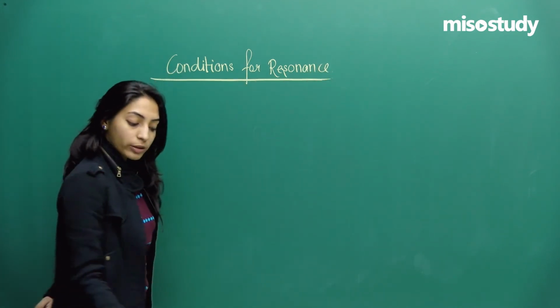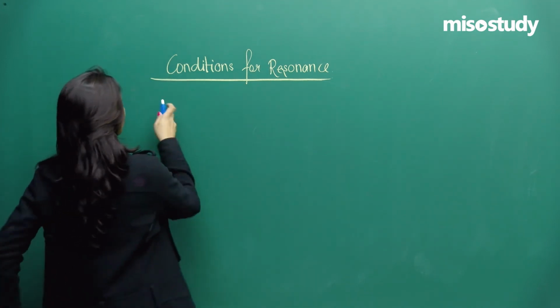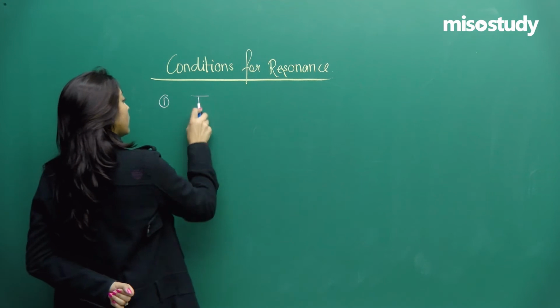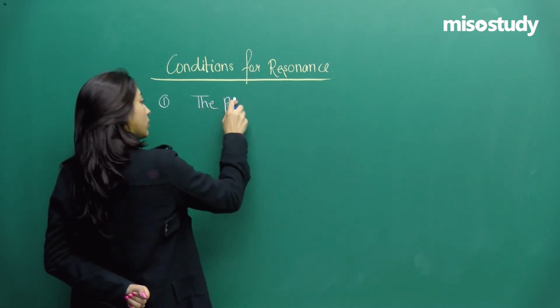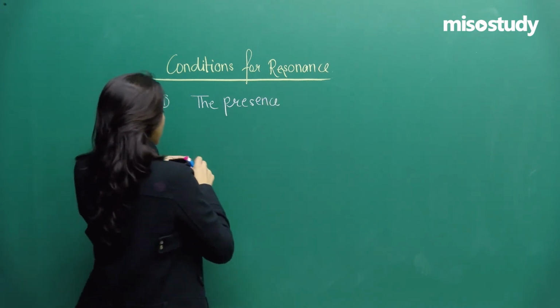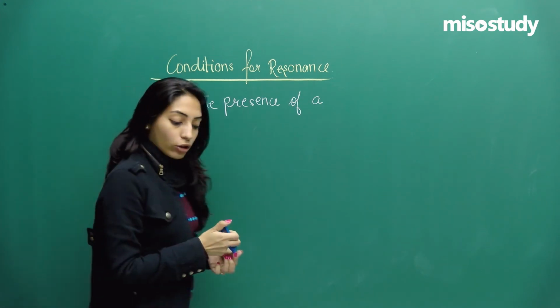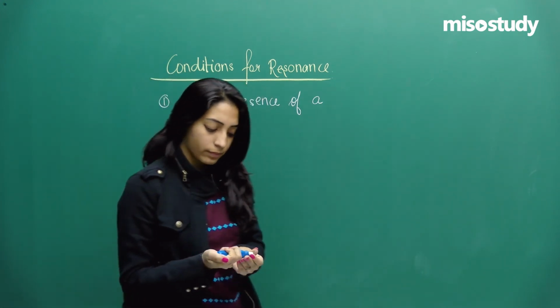The first most important condition for resonance is the presence of a conjugated system.